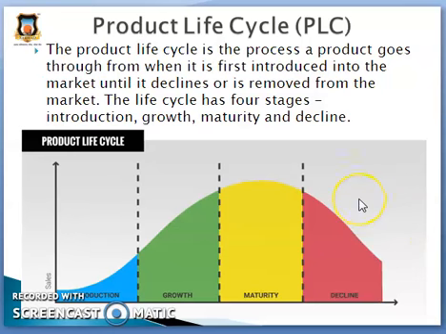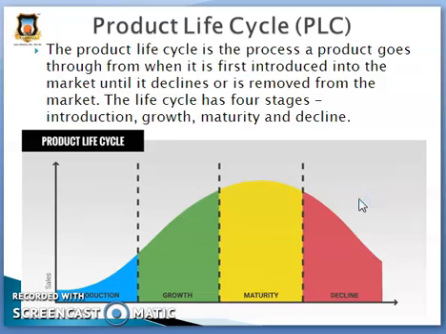So this way we can explain the product life cycle, as humans also go through the various stages of life, such as child life, youth life, and then senior citizen life or aged life.